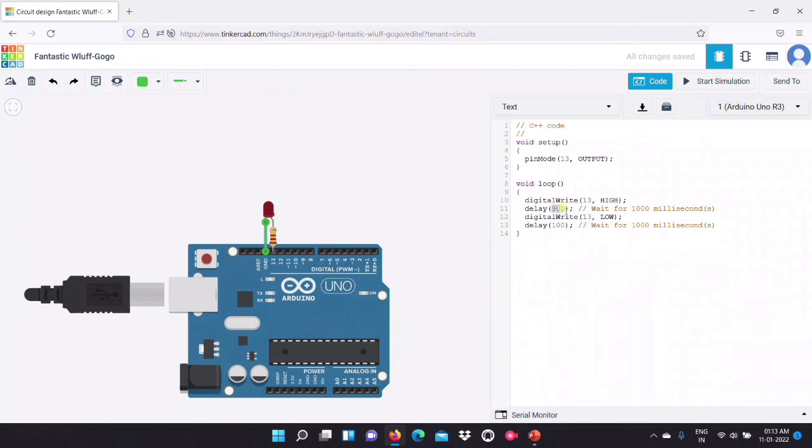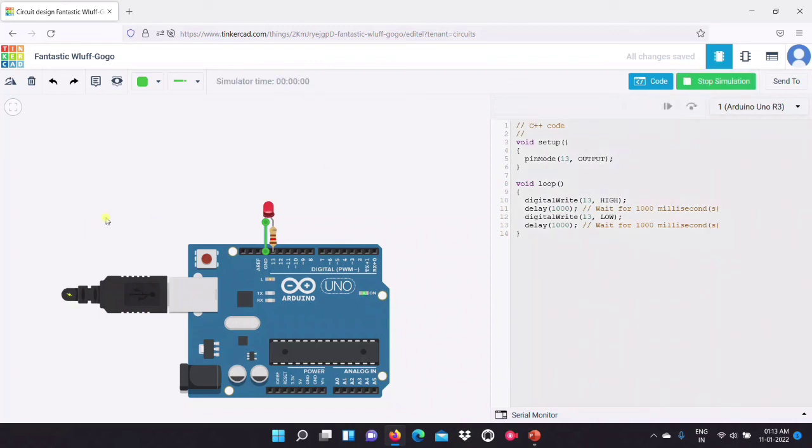Actually, I want to blink it in a different way. Maybe this 1000, and this also 1000, so the blinking will be more beautiful. This is another way of blinking this LED. And see this, here is the LED on, and this is directly connected to 13. So this LED is also blinking according to the LED connected here.